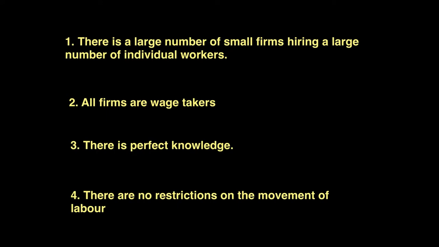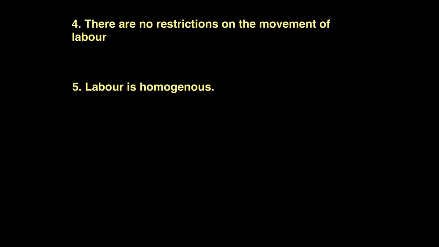Another key assumption in a perfectly competitive market is that there is perfect mobility of labor, in terms of both occupational mobility and geographical mobility. So workers are free to move to alternative jobs and to different areas of the country where wage rates are higher. Lastly, we also assume that labor is a homogeneous factor of production, which means that in perfect competition, workers are completely identical in a given category in terms of productivity.